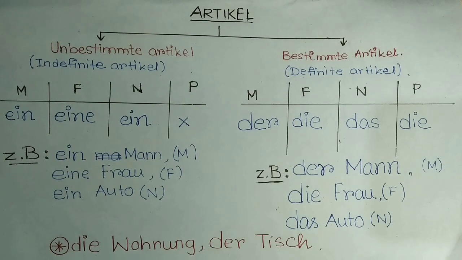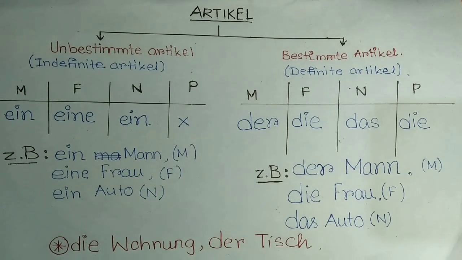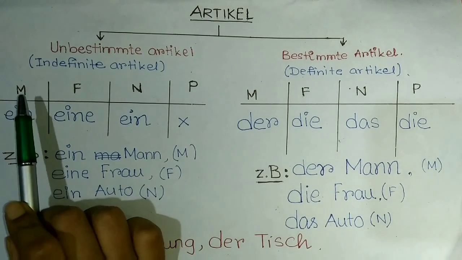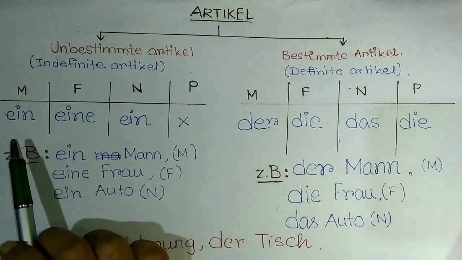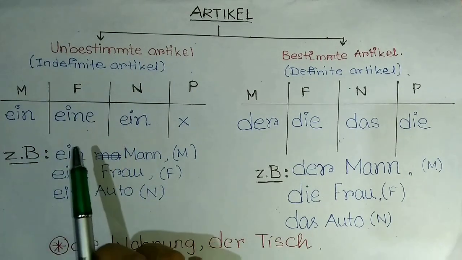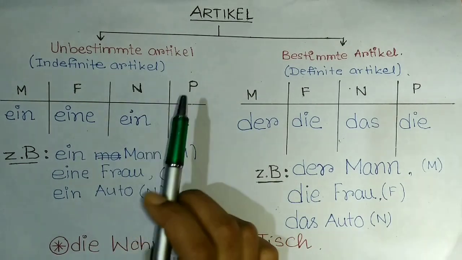But there is a huge difference between the articles in English and the articles in German. The articles in English are not gender specified, but in German, the articles are very much gender specified. Like here you see, when we use unbestimmte Artikel, in case of masculine, we use ein. In case of feminine, we use eine. In case of neuter, we use ein.